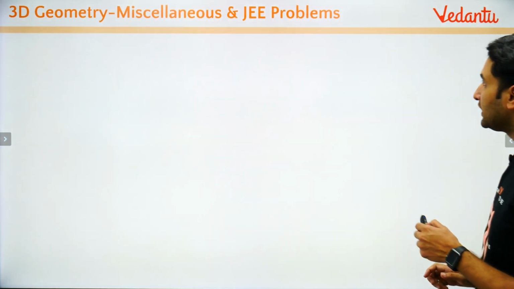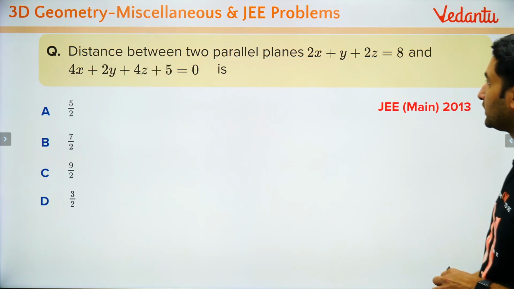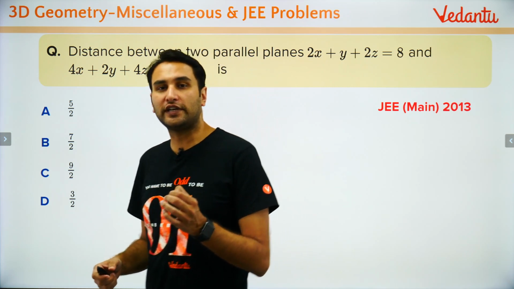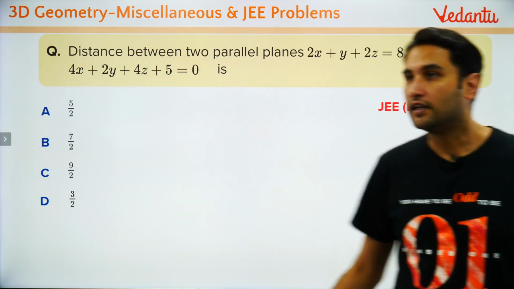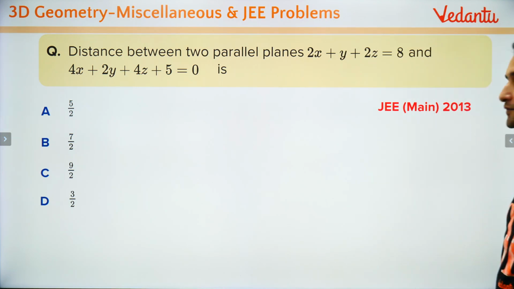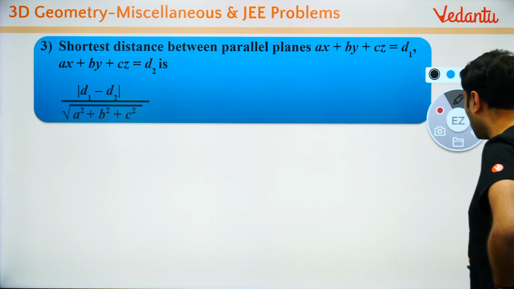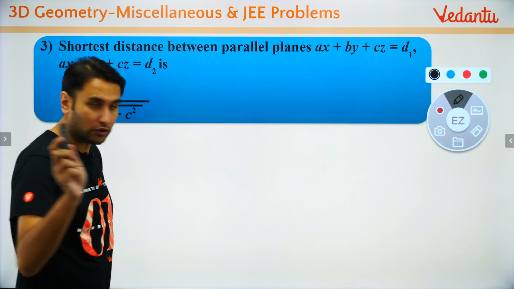Now come, let us directly look at this problem. Now look at this problem, children. This is JEE Mains 2013. See, you actually get a lot of direct result problems in 3D also. Look at this, the distance between this plane and this plane. But before that, look at this: shortest distance between two planes. Children, listen to this very carefully.